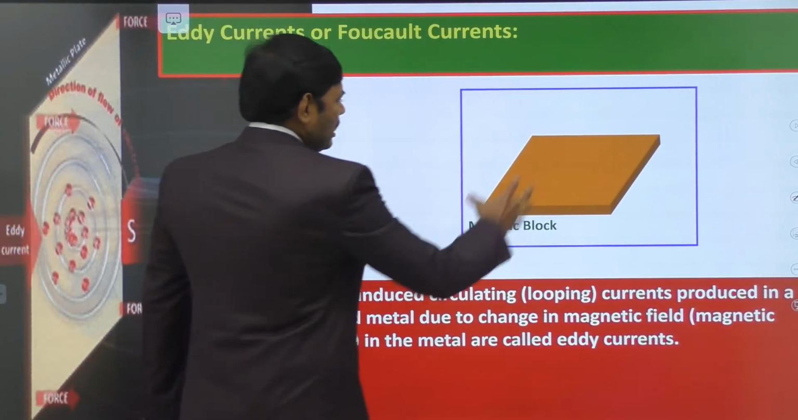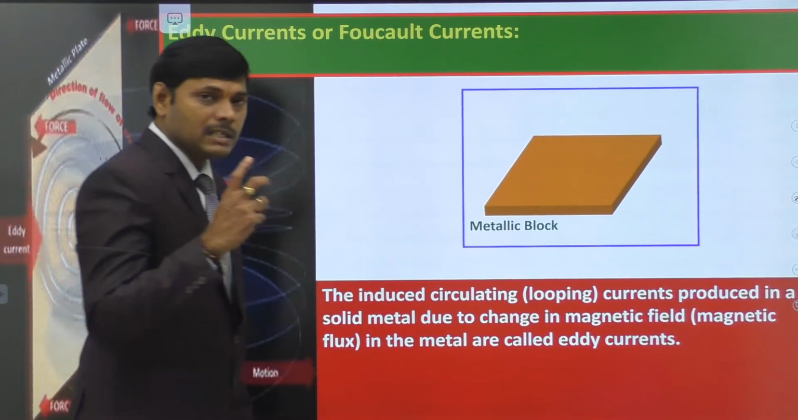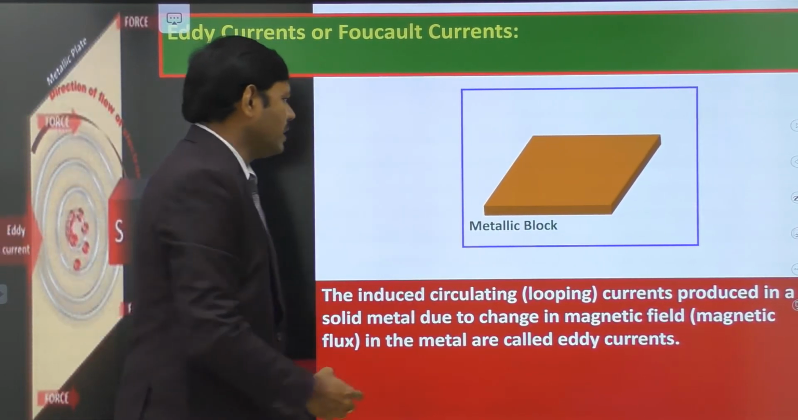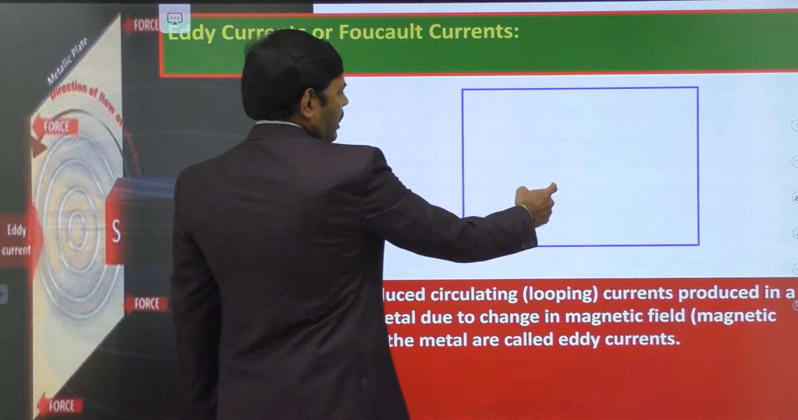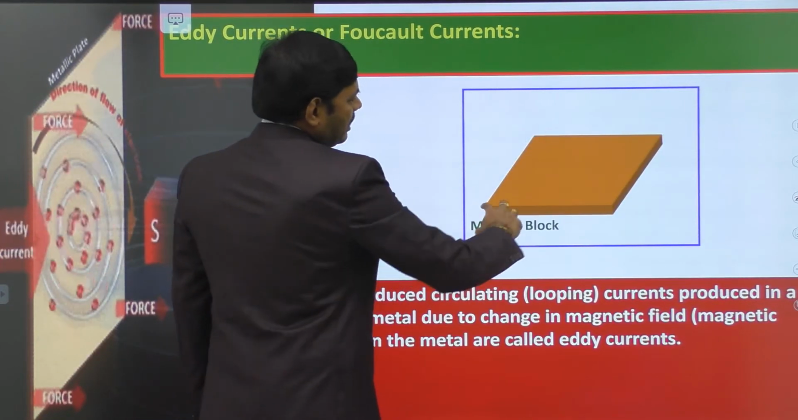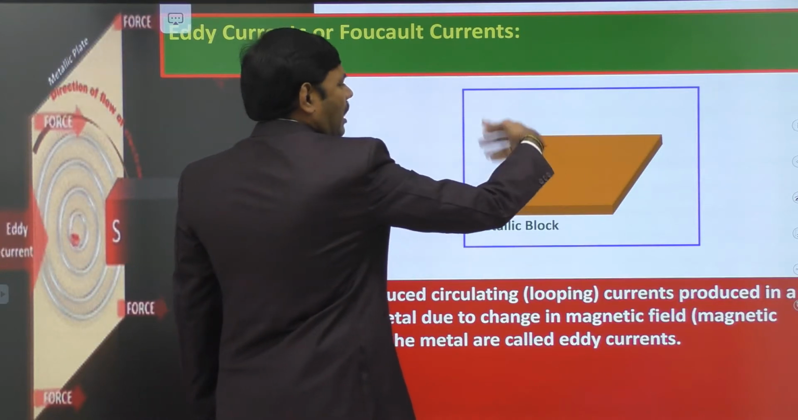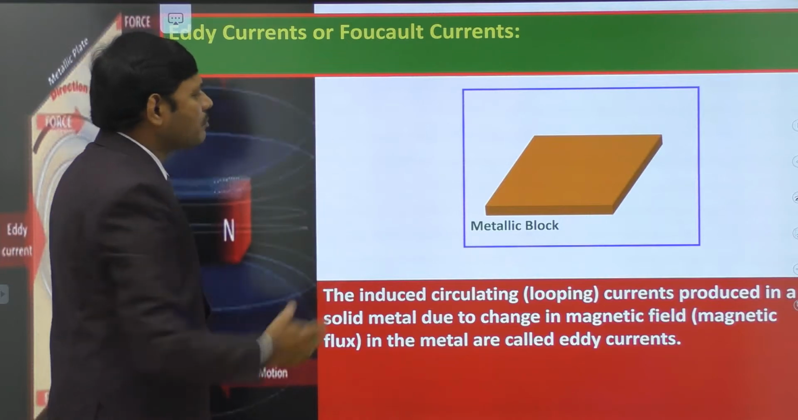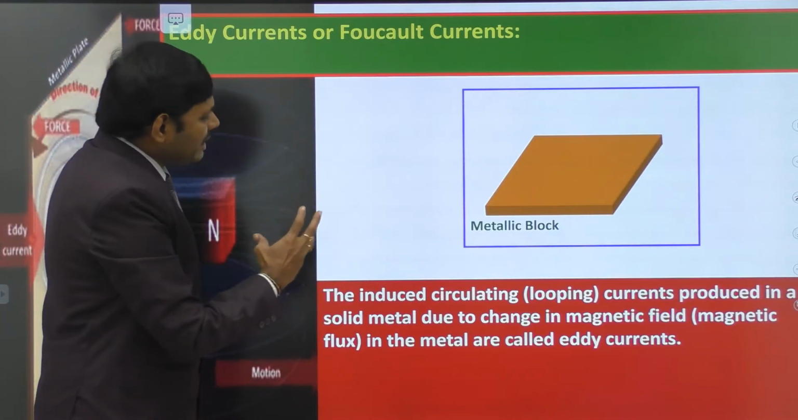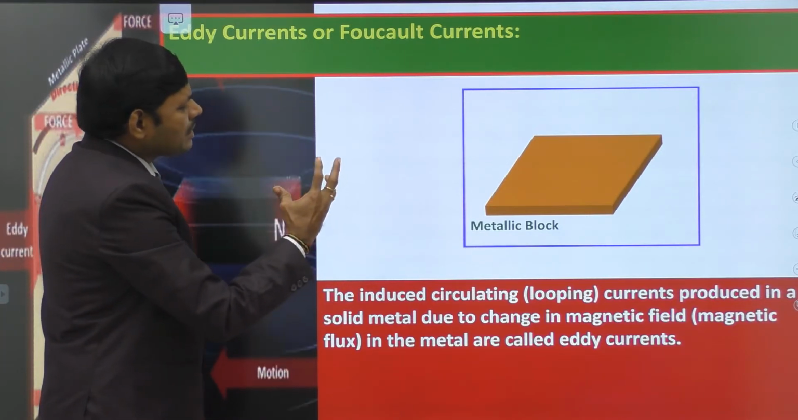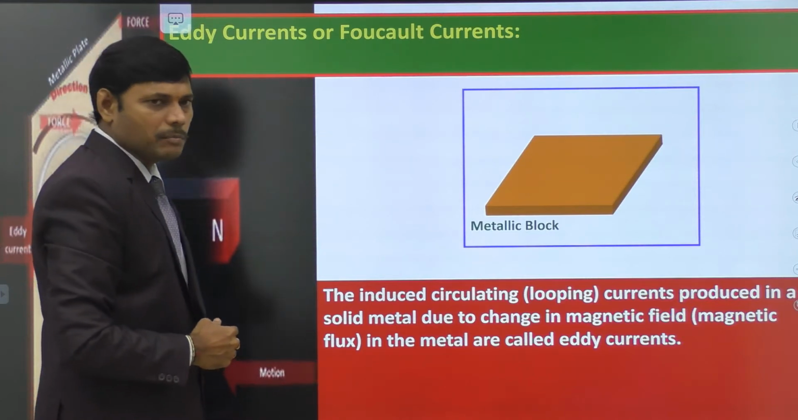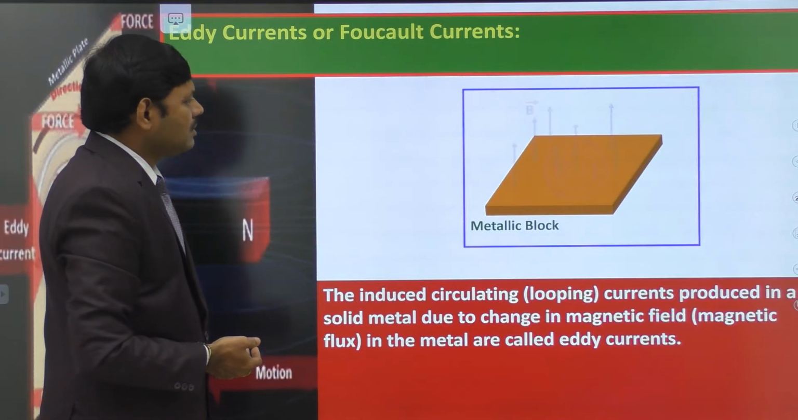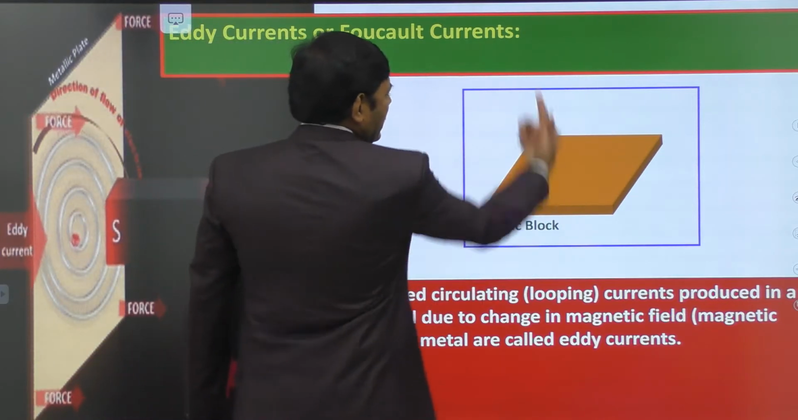Let this be a metallic block, a bulk metal. Students, in this animation you are observing a metallic block, made up of copper or iron or steel or aluminium, whatever it may be. Now we produce a change of magnetic flux through the metallic block by using a magnet or electromagnet like this. See, students, there are magnetic lines of force.